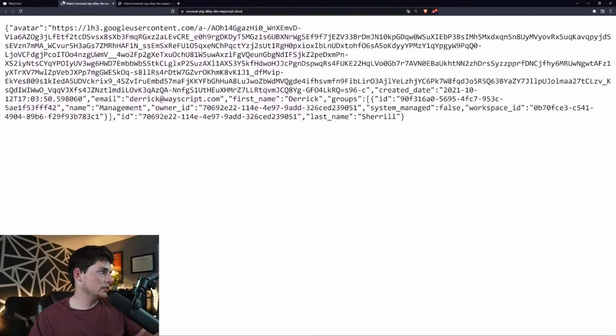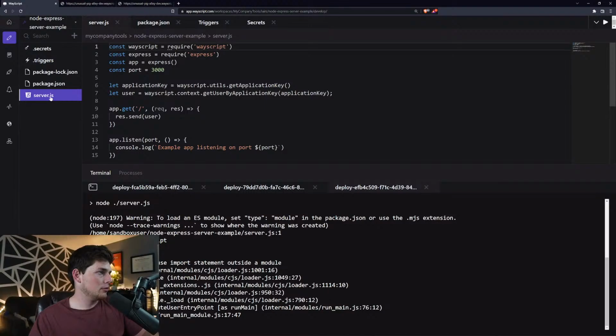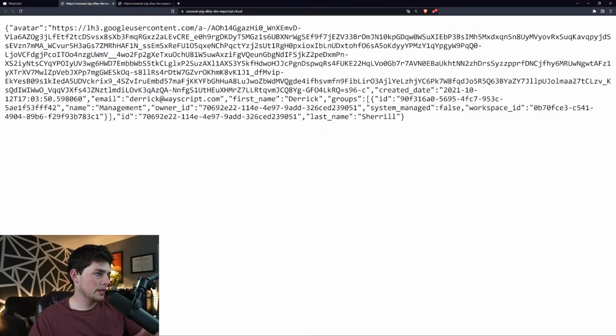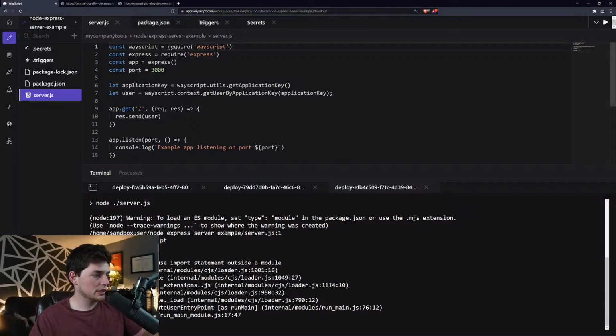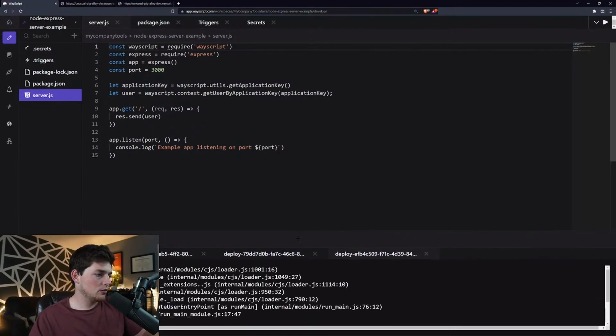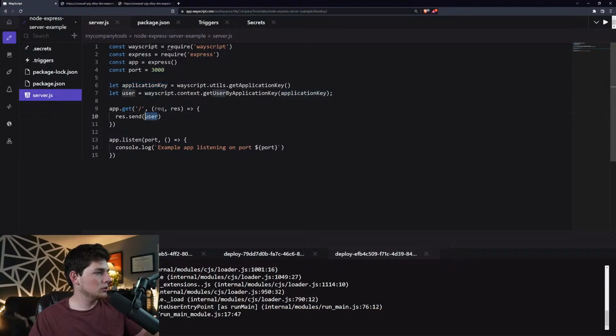So the cool thing here is we're getting information from the user who is logged in and accessing this endpoint and returning it back to the user. So we can do cool stuff with this if we wanted to dynamically render different content using the server, which is pretty neat. We get that information in this user variable here.